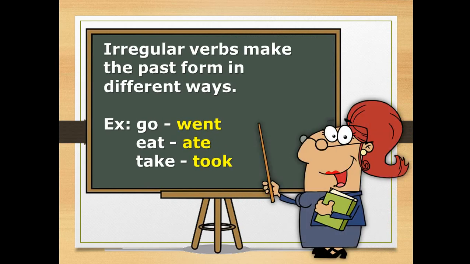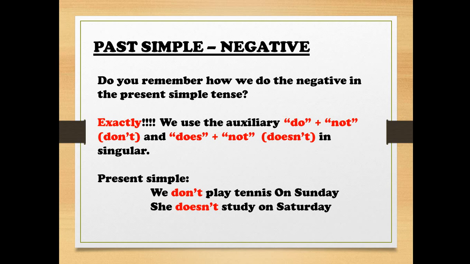Now, let's look at the irregular verbs, or how to form the irregular verbs. For the irregular verbs in the booklet, you have tables for memorizing most or all of the irregular verbs, because I'm going to ask you to memorize them. If you have any question, you can answer, okay, like go, went; eat, ate; take, took.